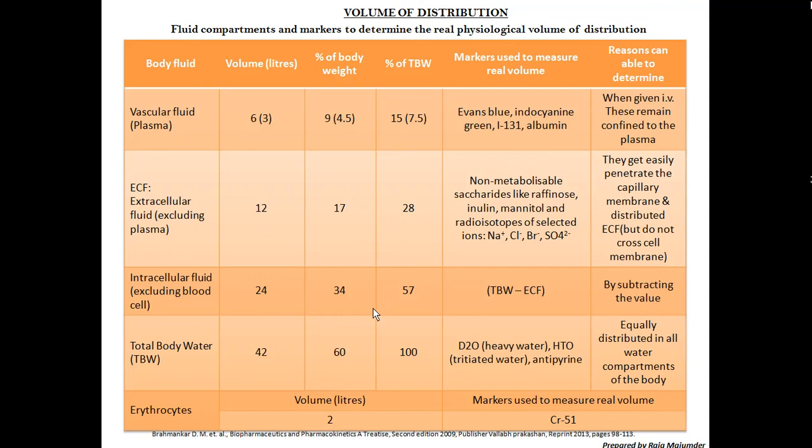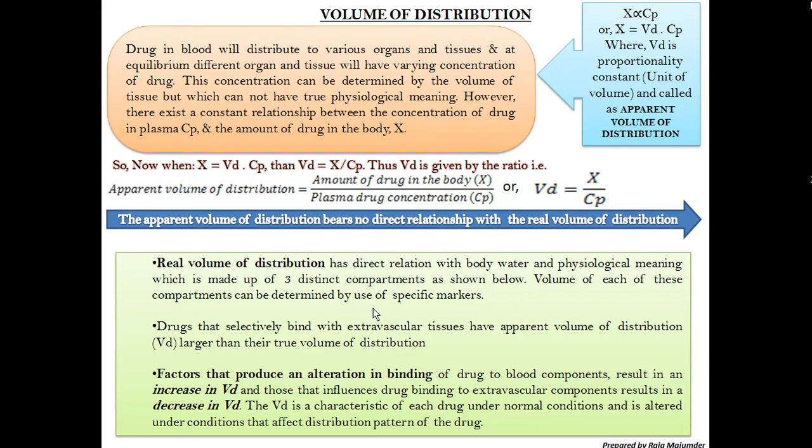By using these markers we can determine the volume of a particular organ or part of the body fluid. So the volume of distribution has to be determined because the concentration can be determined by the volume of tissue, but we cannot have a true physiological meaning.